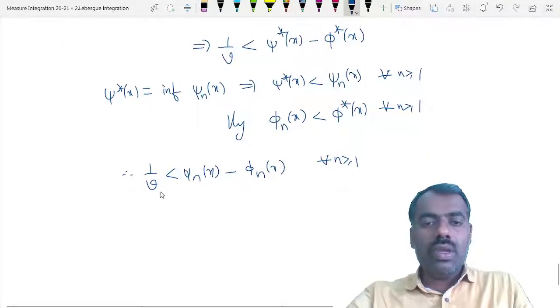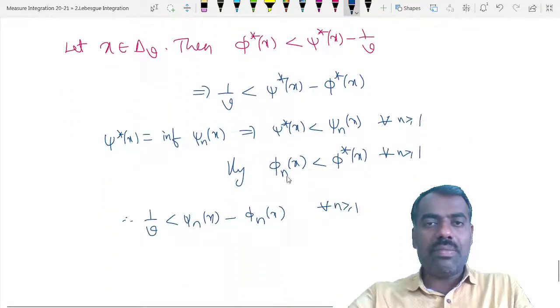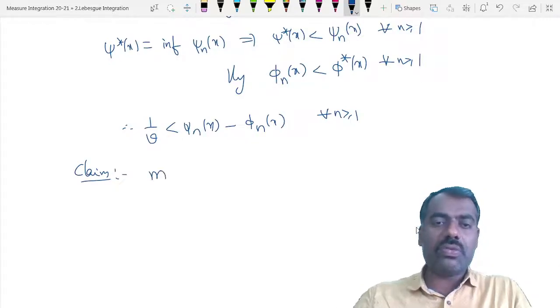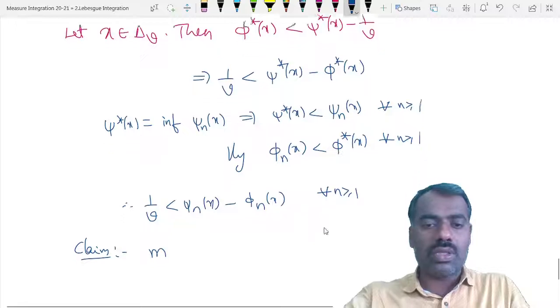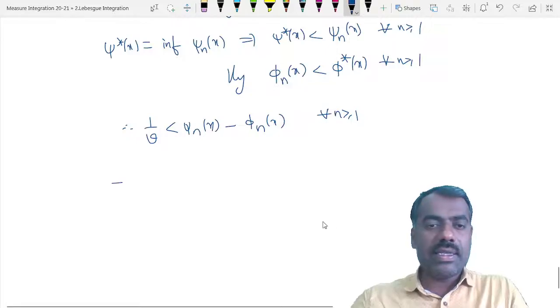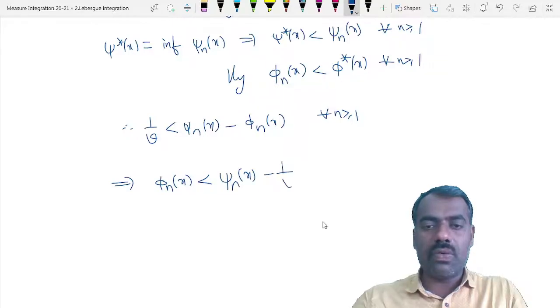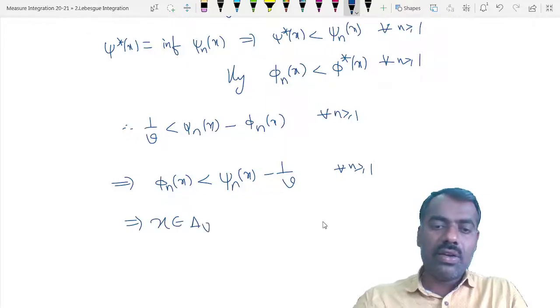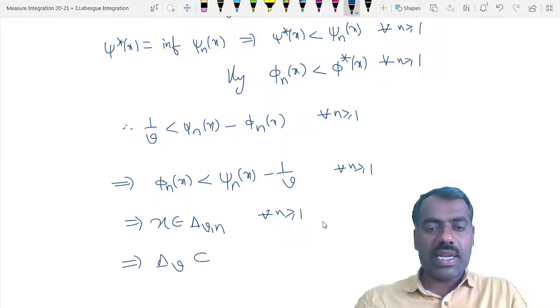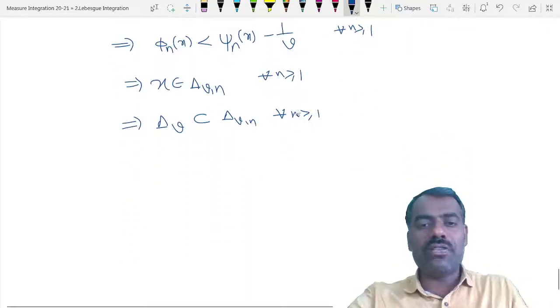Then using this, we'll show our claim. From here what we can observe is that phi n of x is less than psi n of x minus 1 by v for all n greater than or equal to 1. This implies x belongs to delta v n for every n greater than or equal to 1. So therefore delta v is contained in delta v n for every n greater than or equal to 1. Now we show the measure of this.